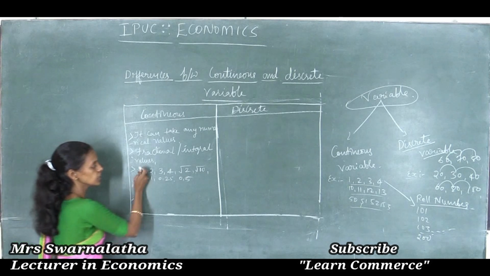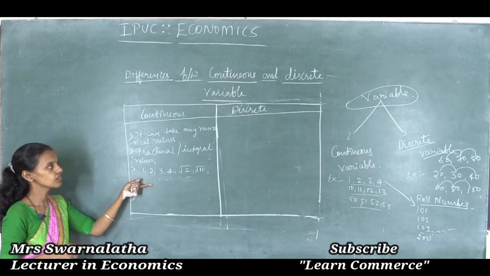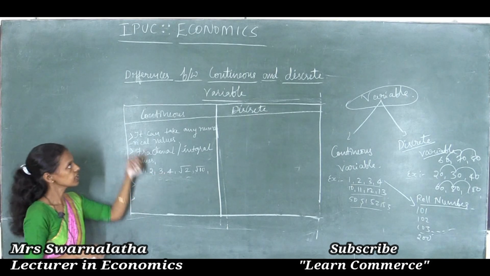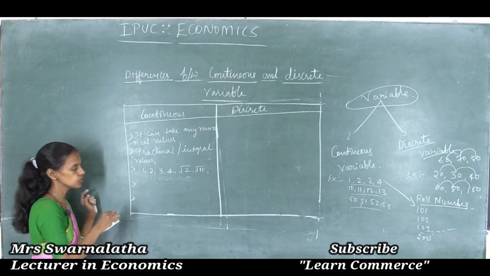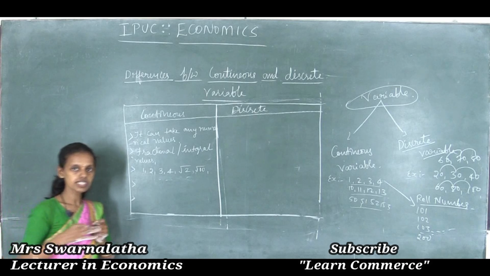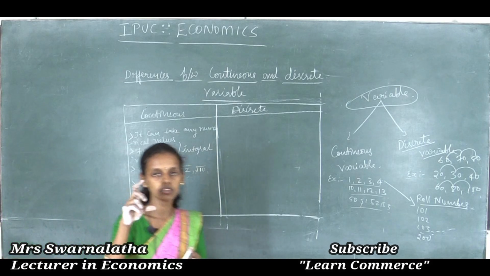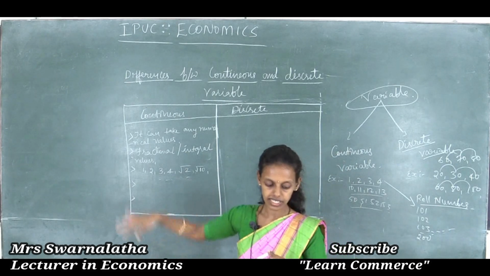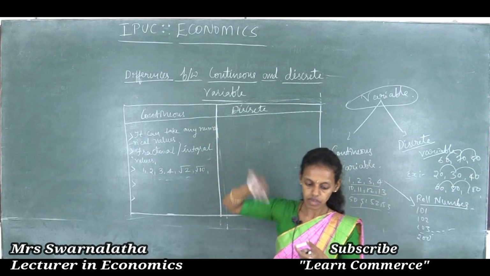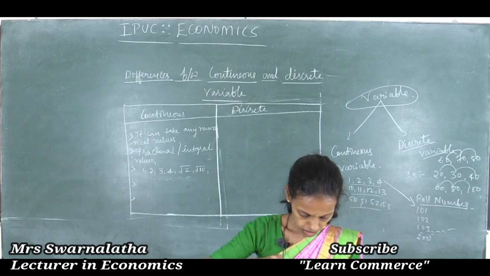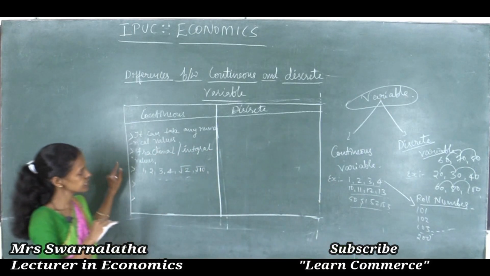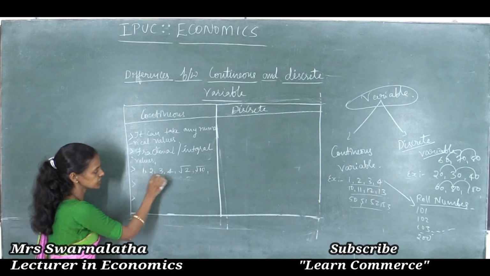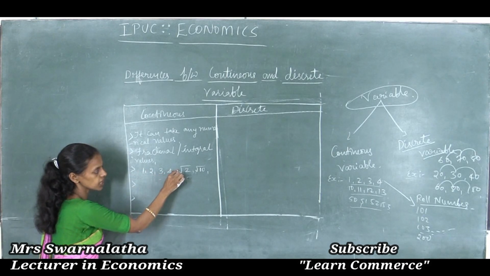So here you may take any numerical values, any integral values. Values should be in the continuous order. So continuous variable values should be in the continuous order. One may take either integral values, fractional values, or any numerical values. For example, in continuous order 1, 2, 3, 4 and so on.